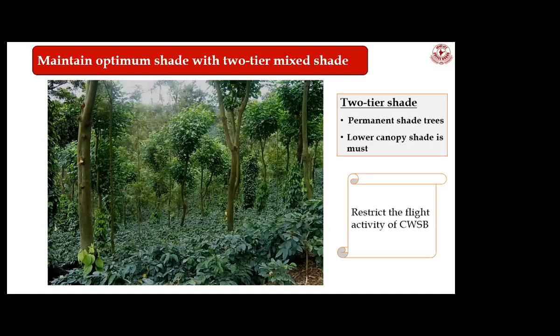So if you want to go with mono shade, make sure you do not skip any other control measures for coffee white stem borer. If you want to keep your estates less infested with white stem borer, the first step you need to follow is keeping a good shade recommended by Coffee Board.